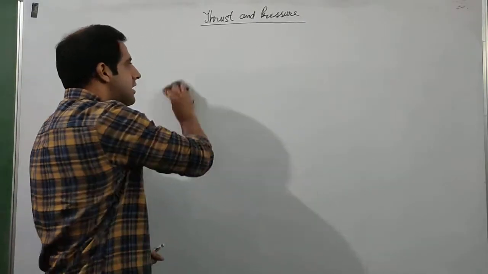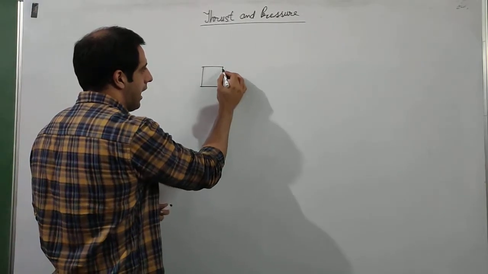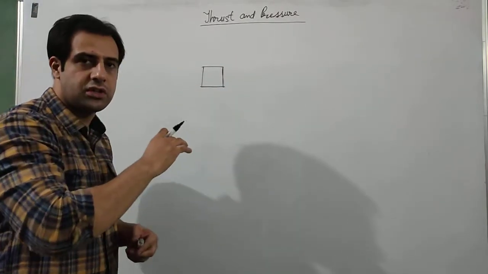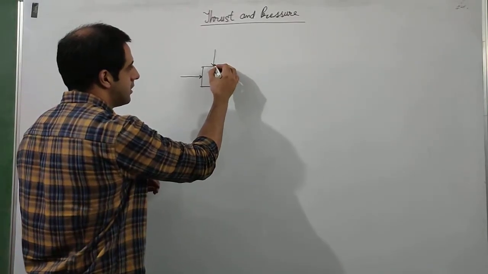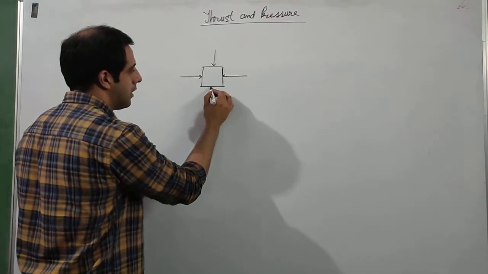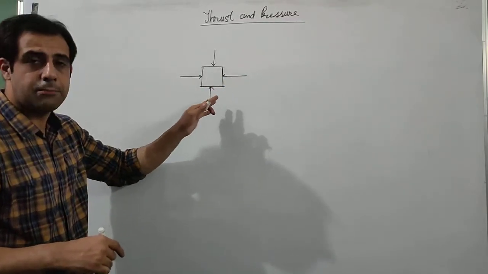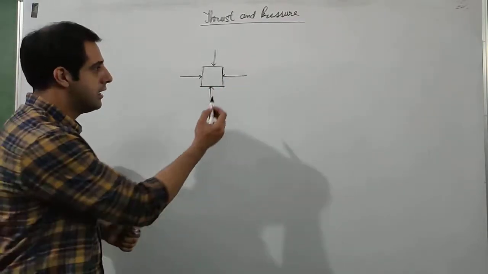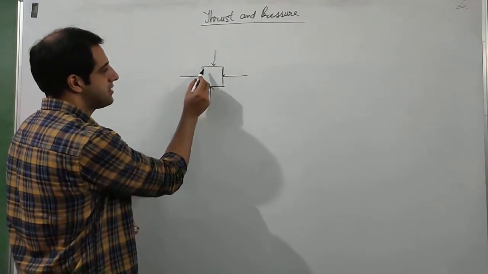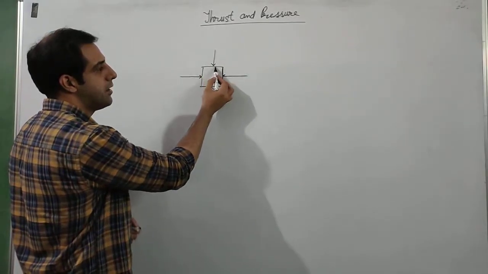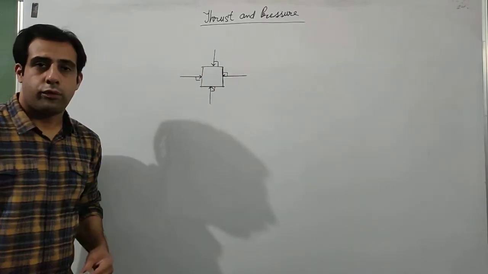Okay. Now there is a kind of force, suppose there is a box, and if I apply forces on this box in a very specific manner, if I apply forces like this, there are four forces acting on this box. All these forces are perpendicular to the surface of the box. This force is perpendicular to this surface, this force is perpendicular to this surface, this is perpendicular to this surface, and this force is perpendicular to this surface. There is an angle of 90° between the surface and the forces.